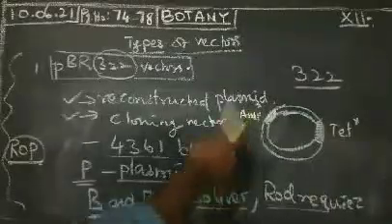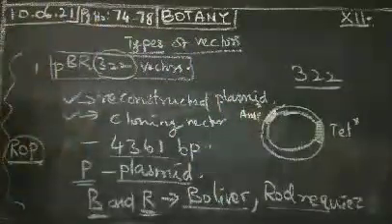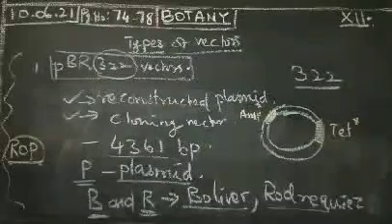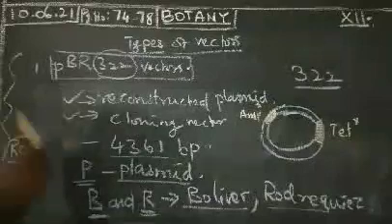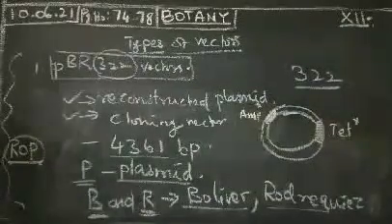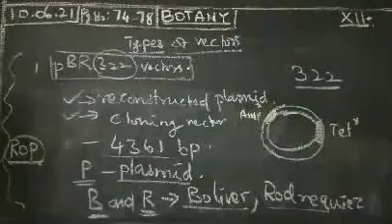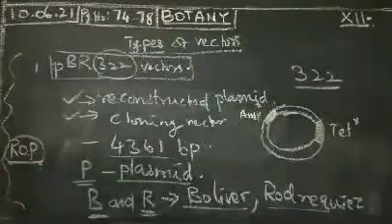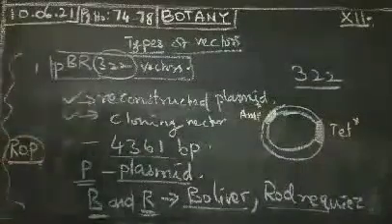It has antibiotic resistance markers and recognition sites for enzymes like HindIII, EcoRI, SalI, BamHI, PstI, and ClaI. ROP, which codes for a protein involved in plasmid replication, is also present.